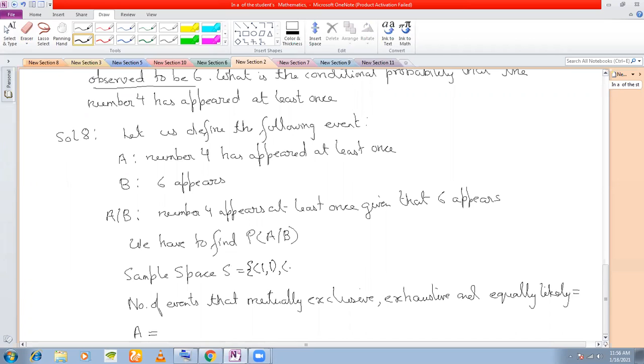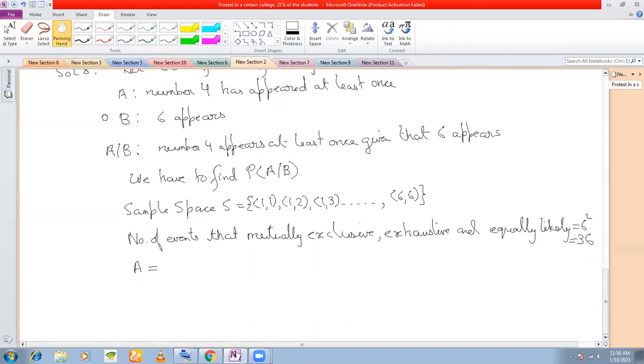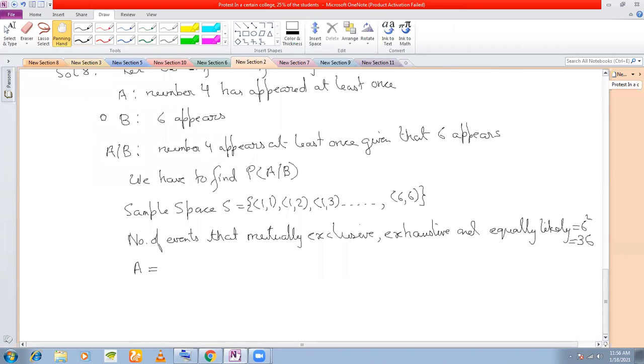36. 1,1, 1,2, and so on, till 6,6. The number of events that are mutually exclusive, exhaustive, and equally likely is 6 squared, which is equal to 36. So now we shall write down the event A.